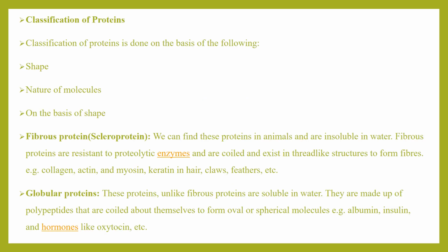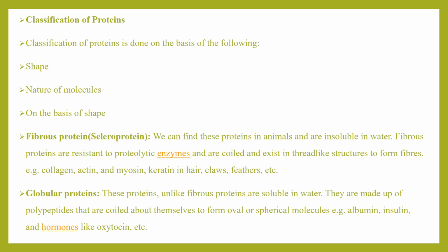Classification of proteins. The classification of proteins is based on shape, constitution and nature of molecules. On the basis of shape: fibrous proteins. Fibrous proteins are otherwise called scleroproteins. We can find these proteins in animals. They are insoluble in water, resistant to proteolytic enzymes, and are coiled and exist in thread-like structures. Because of that they are called fibrous proteins. Examples are collagen, actin and myosin, and keratin in hair, claws, feathers, etc.